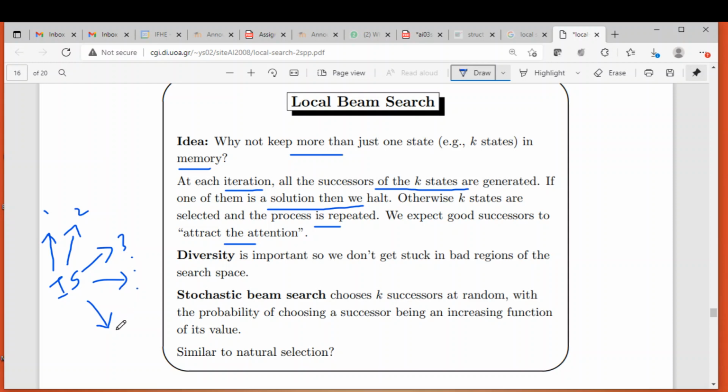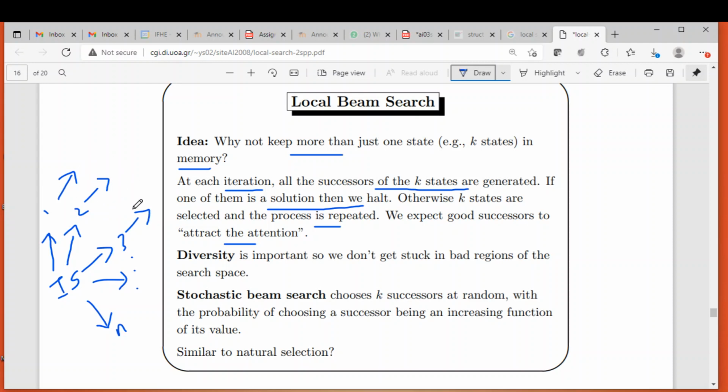From these n you identify k successors, probably the good ones. Let us assume we identify these 3 successors. These are the k successors. Then let each successor explore.